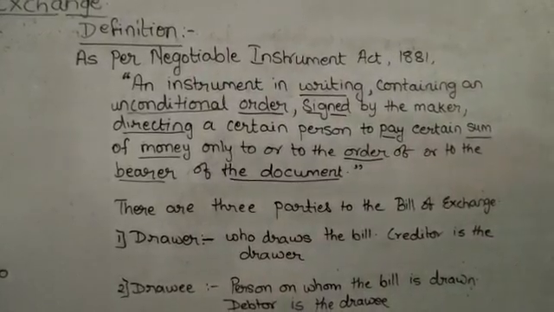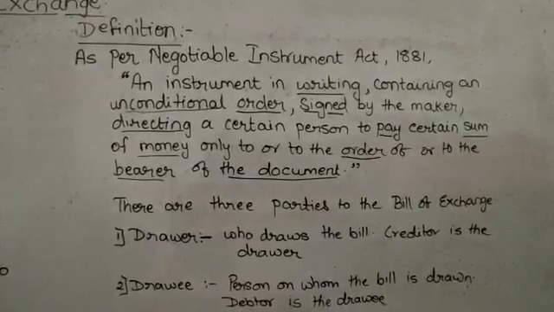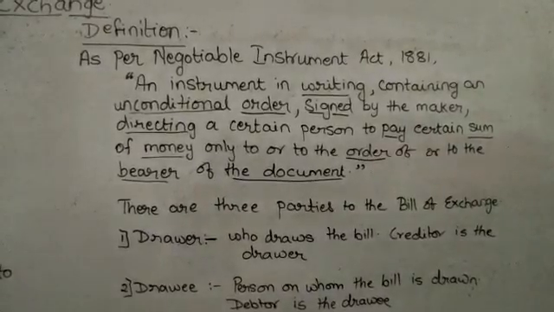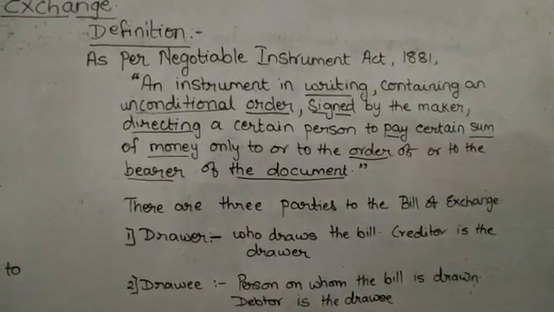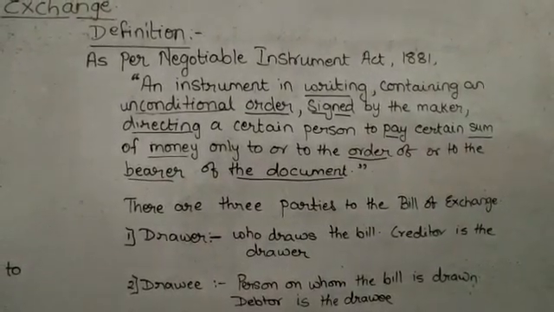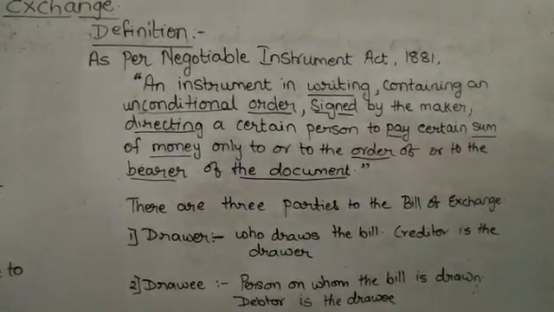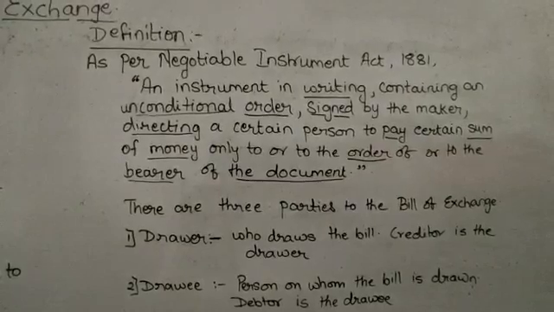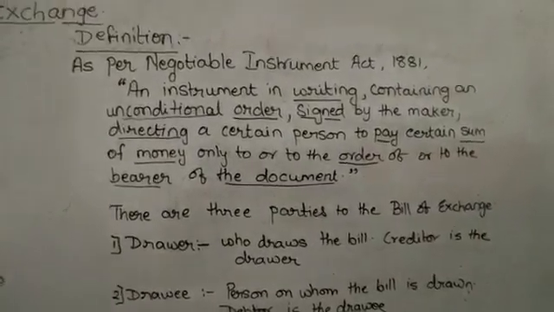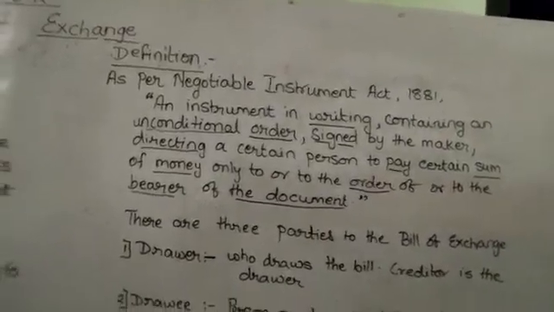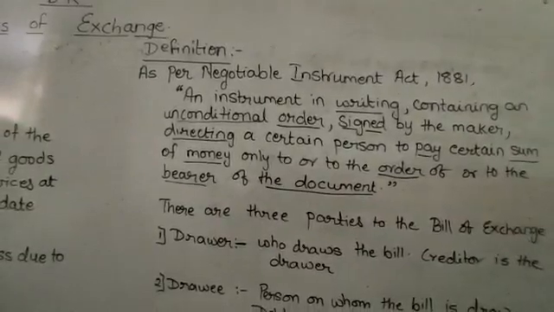It indicates that the creditor has to order the debtor to make the payment. And this payment is made without any condition. There is no condition placed for the payment. On a particular date, the debtor has to make the payment irrespective of the situation. So it must contain an unconditional order.